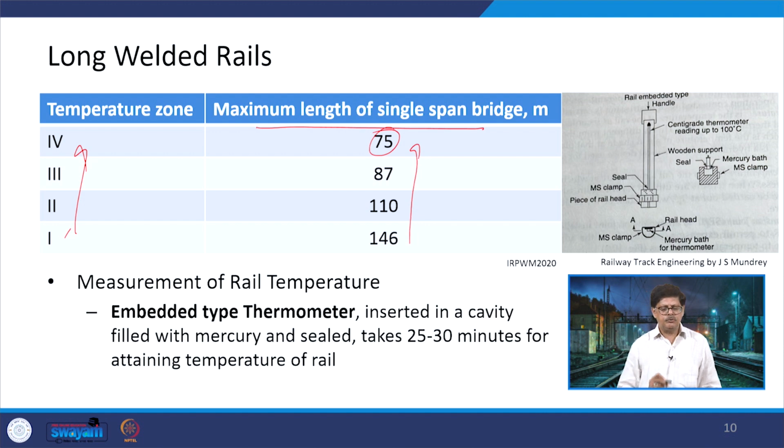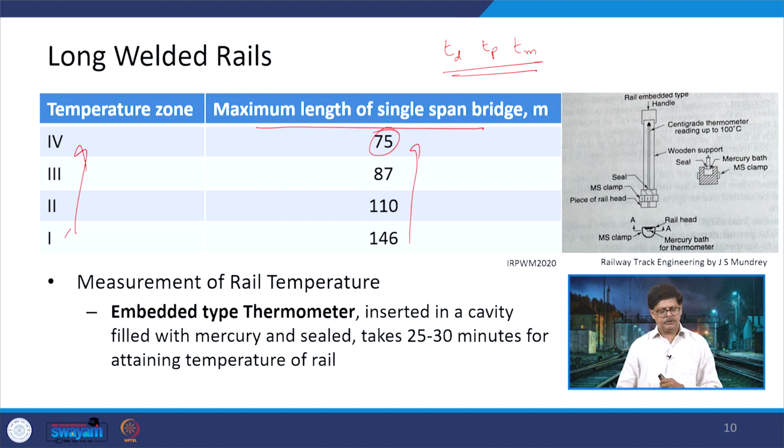Now, when we are talking about these temperature zones, we are talking about the rail temperature. So far we have said that there can be a rail temperature defined by TD, a rail temperature defined by TP, or a rail temperature defined by TM. So, different types of such notations have been used. So, we need to talk about this also.